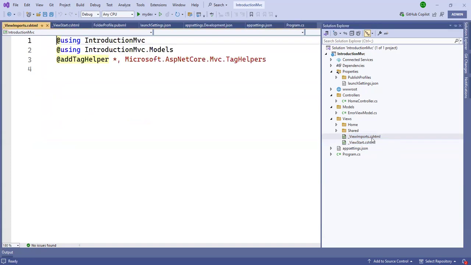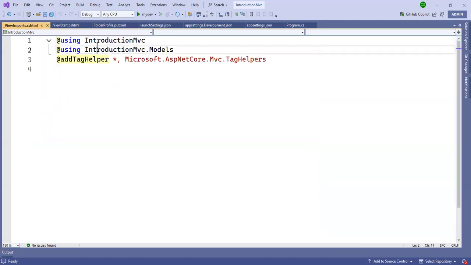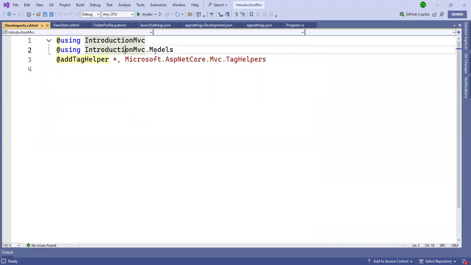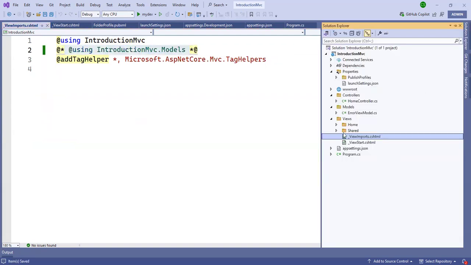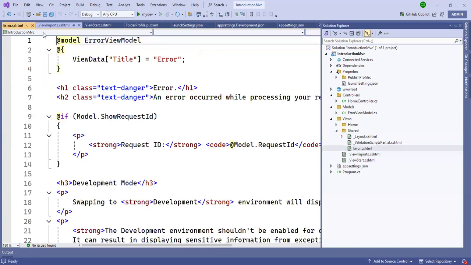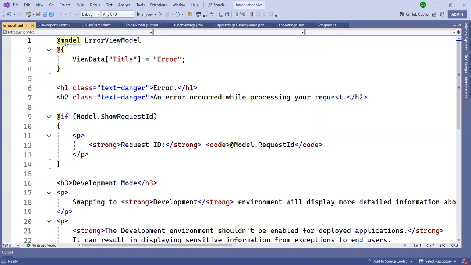After that we will talk about ViewImports. Suppose that we have a using statement here, a namespace for the models. Suppose we comment this code out and go to the view where this code is used.